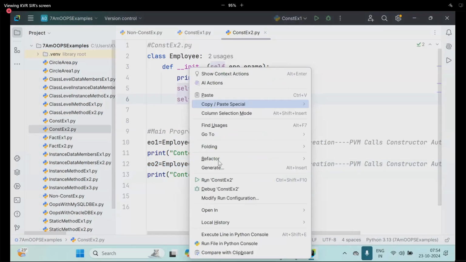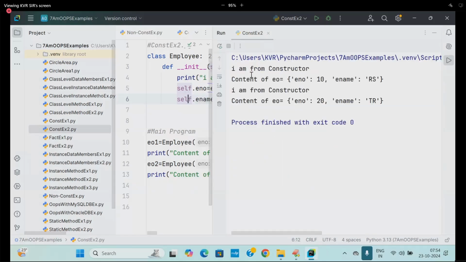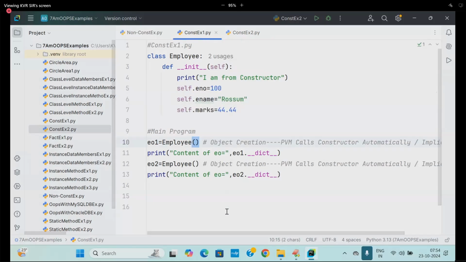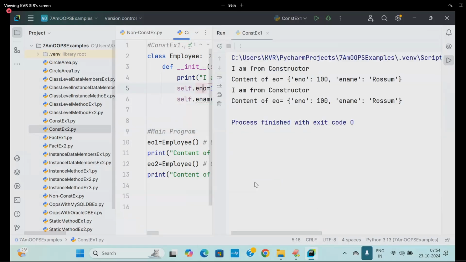In this example, what is happening? I'm from constructor, ENO values. I'm from constructor, ENO values. How many objects are initialized here? Two objects with the same data or different data? Different data. Earlier, you see, it is initialized with which data? Same data. It was initialized with the same data.